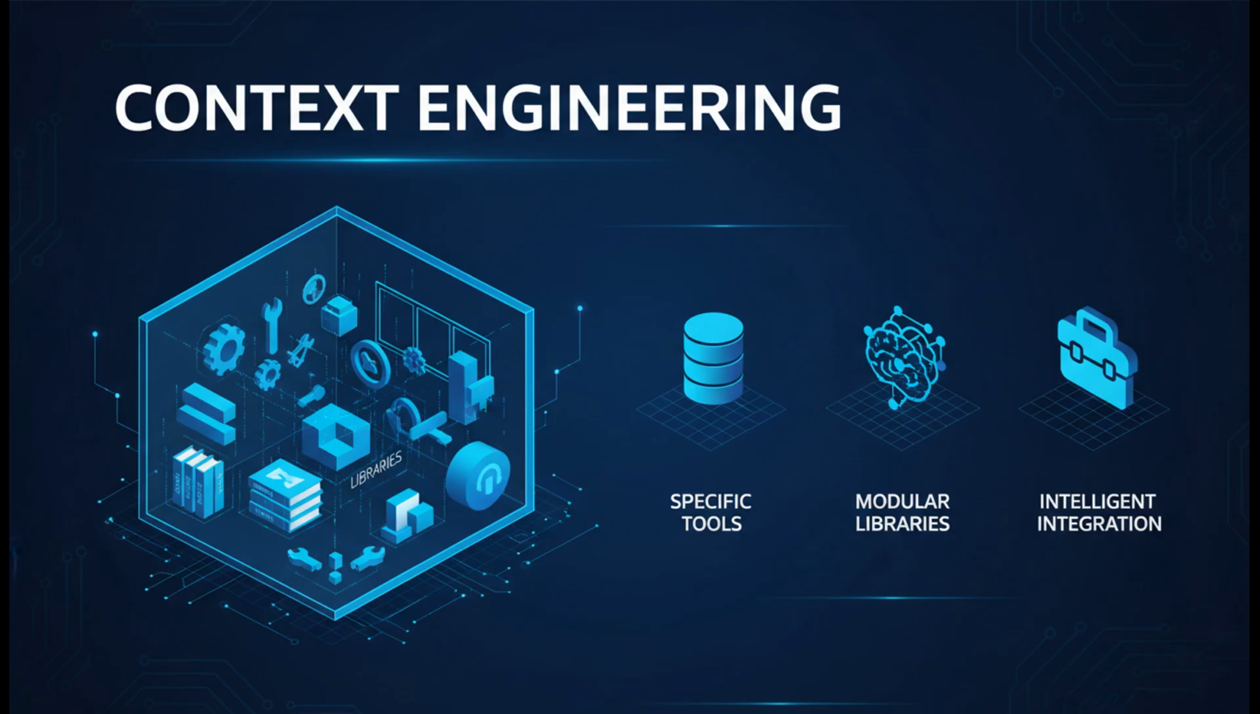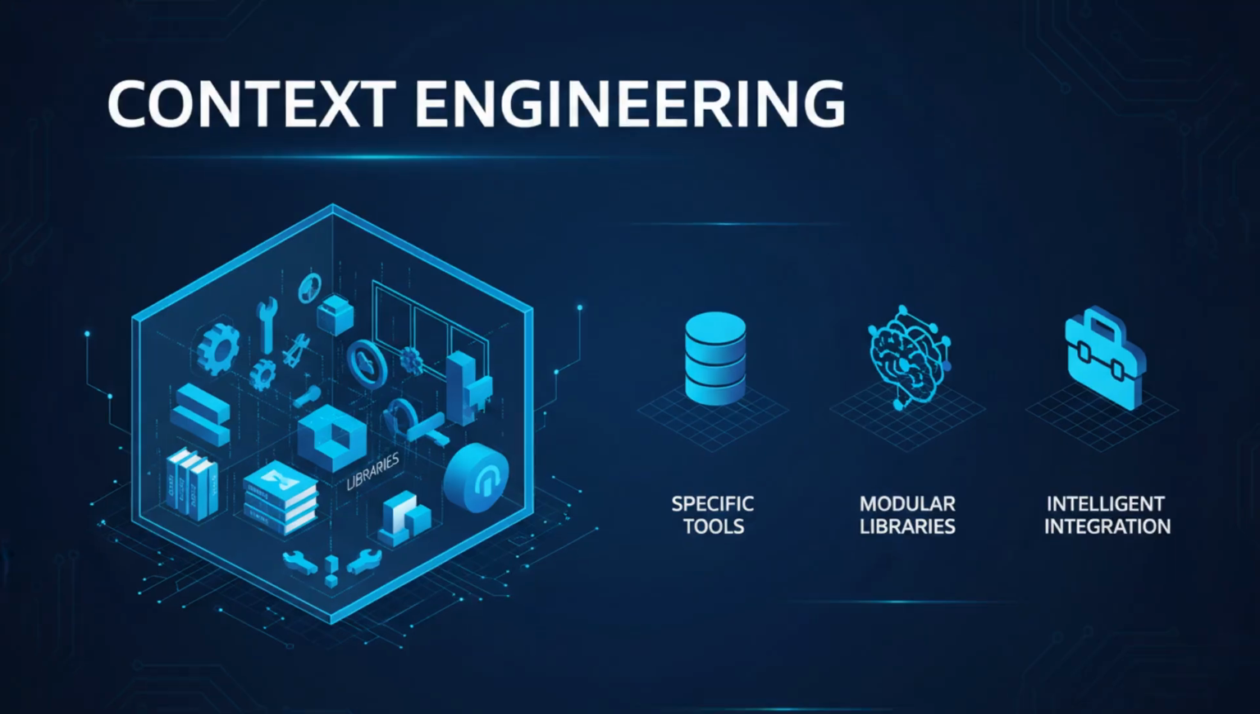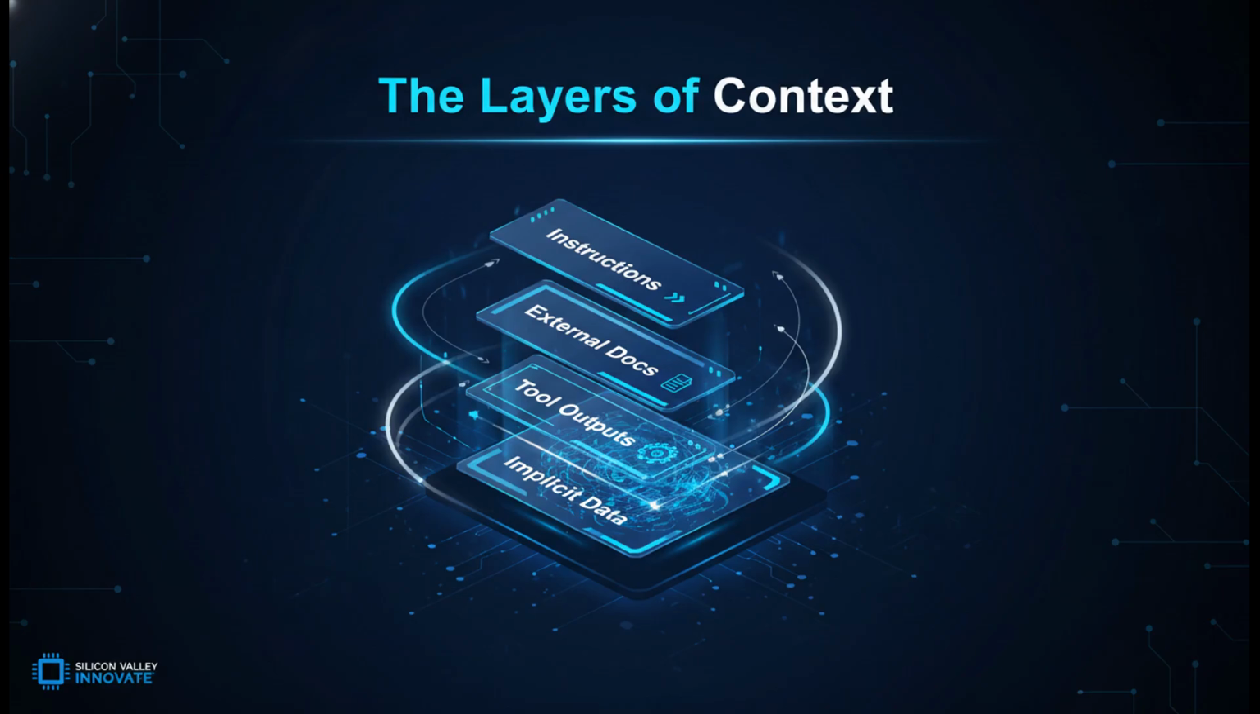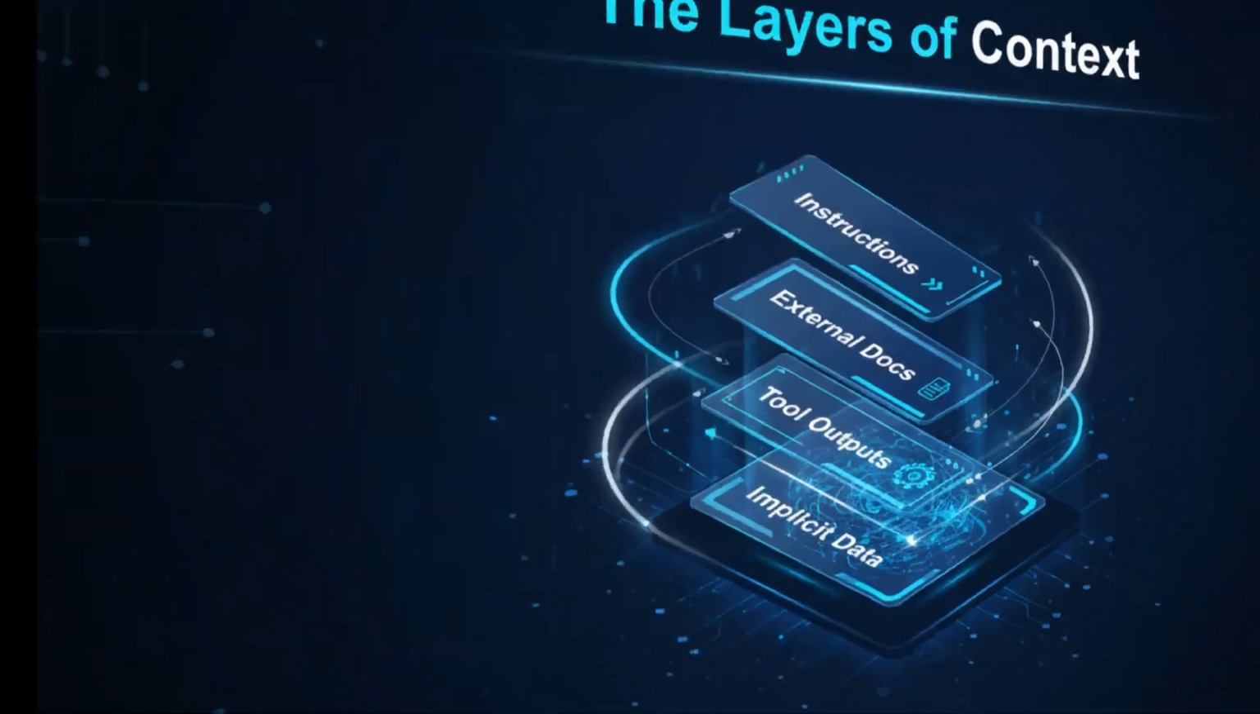Beyond just prompting, we have context engineering, the systematic discipline of designing the full informational environment. This theory argues that the quality of the AI's output depends less on the model's architecture and more on the richness of the context you provide. Context engineering includes everything: the system instructions, documents retrieved from a database, and the results from tool calls. It reframes the task from answering a question to building a complete operational picture for the agent.